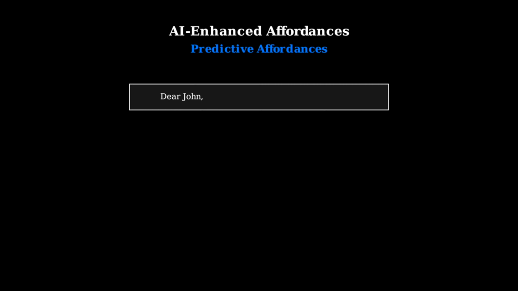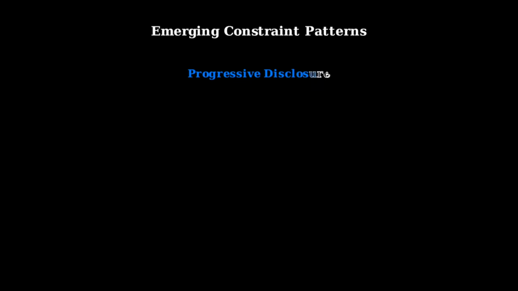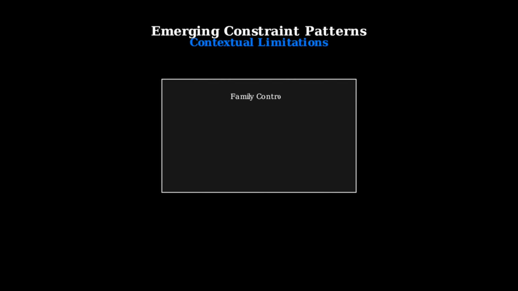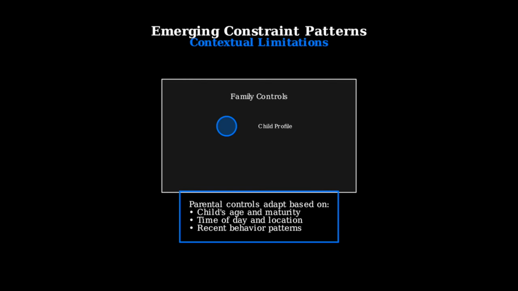Predictive affordances represent another breakthrough in AI-enhanced interfaces. These systems anticipate what users want to do next and present relevant options before they're even requested. Emerging constraint patterns focus on progressive disclosure and contextual limitations. Rather than overwhelming users with all options at once, modern interfaces reveal functionality gradually as users demonstrate readiness for more complex features.